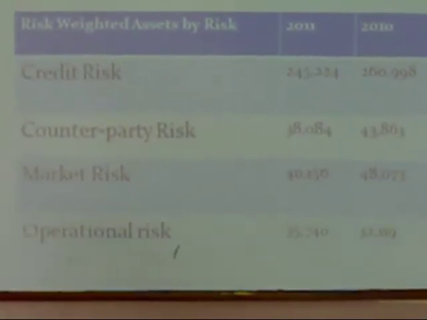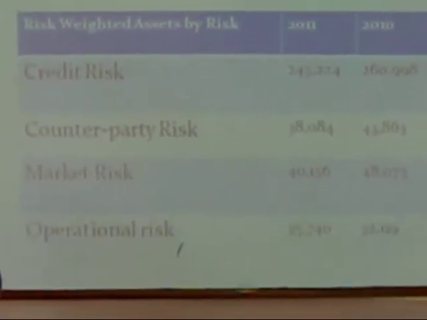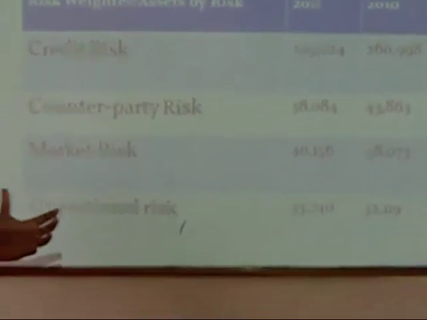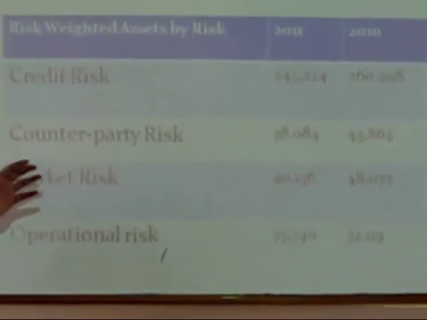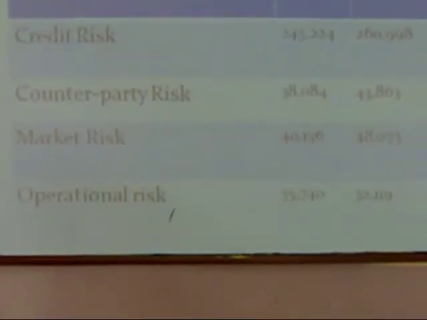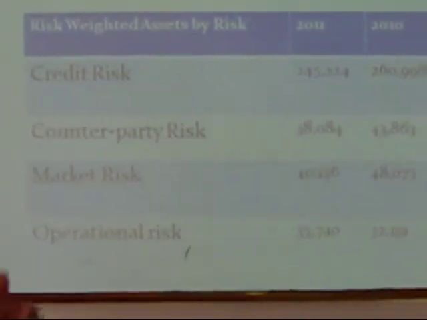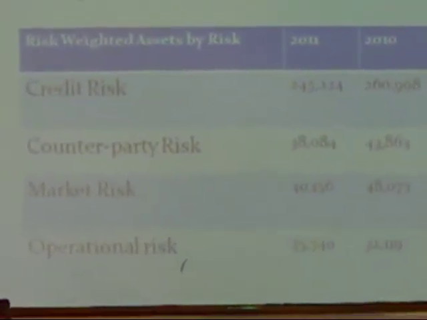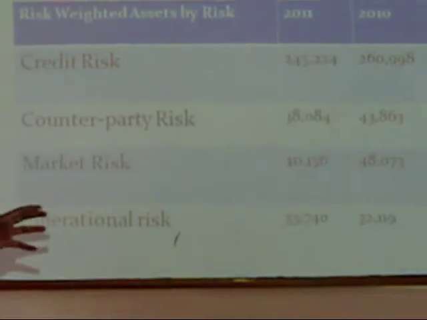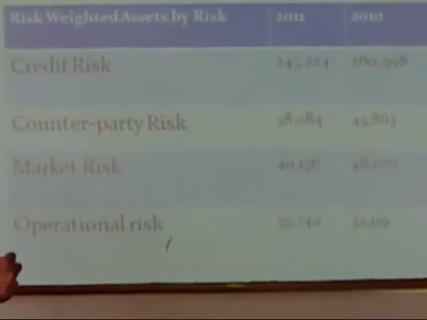Counterparty risk: if the organization is not paying on bonds or trade credit, that is called counterparty risk. Market risk means the value of the portfolio will decline due to changes in the market, for example equity risk, interest rate risk, etc. And operational risk is the failure within the banking system and by the people.